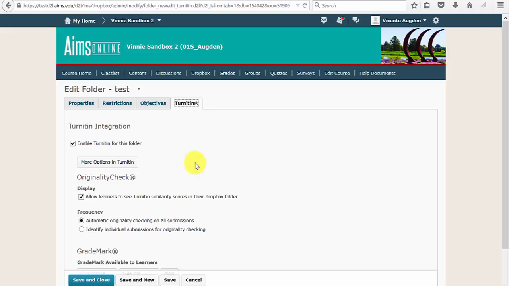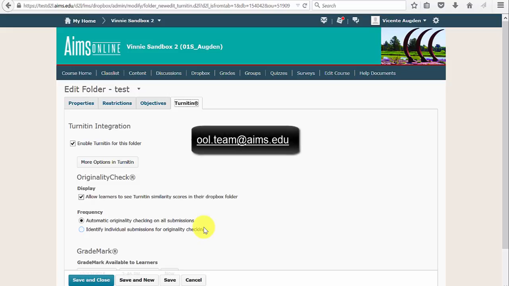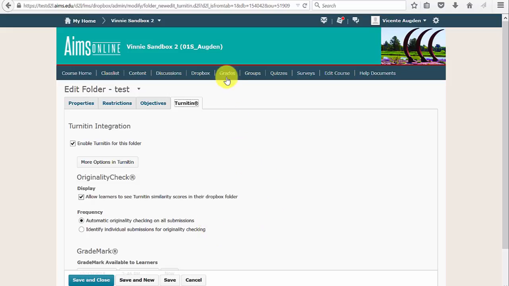And like I mentioned, Turnitin is probably going to be our biggest change. So we'll be having tutorials on that, and feel free to contact us at ool.team@ames.edu if you need assistance for this. Grades, there's not any changes in that.